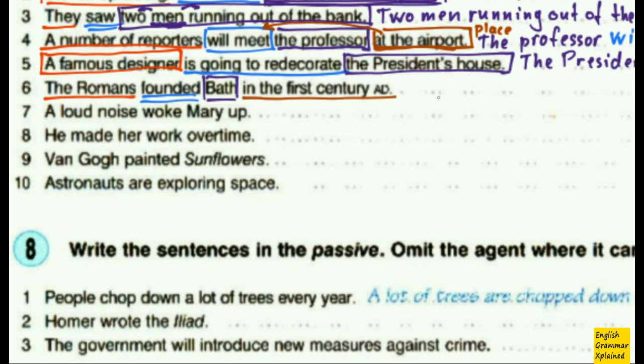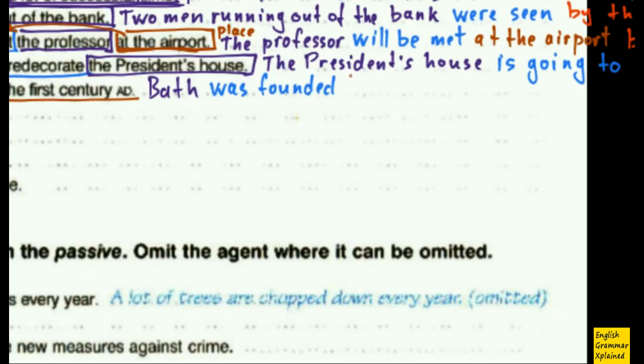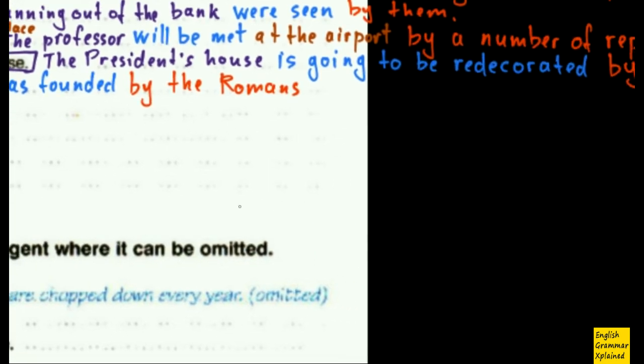So I begin with baths. Then comes my main verb in passive form, was founded. Then I put by the Romans. And then in the 1st century.